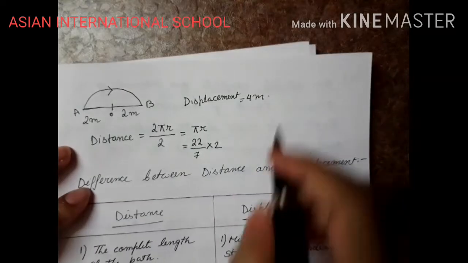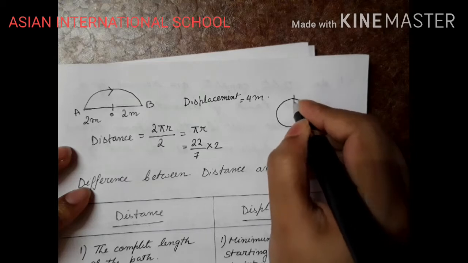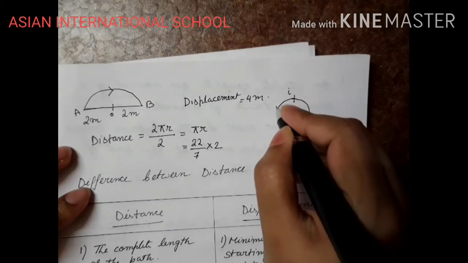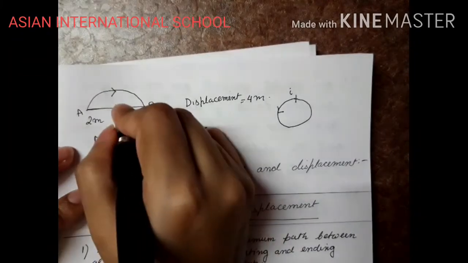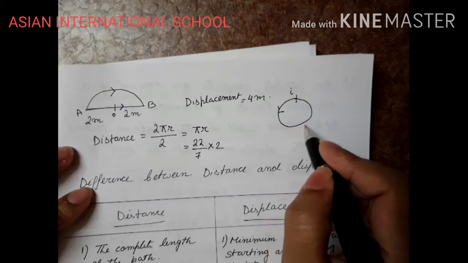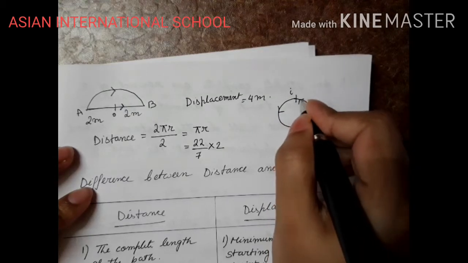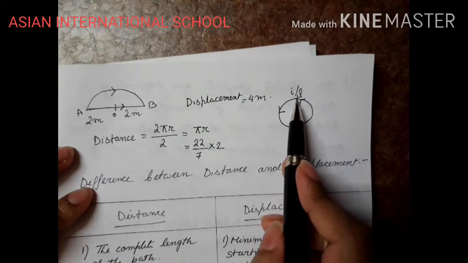Right? Now if the body is moving in this way through a circular path, this is the starting point, the body comes in this way. Achha, displacement always has a direction. So the body moves in this way and again comes back to the point from where it has started. So initial point and final point both are the same.